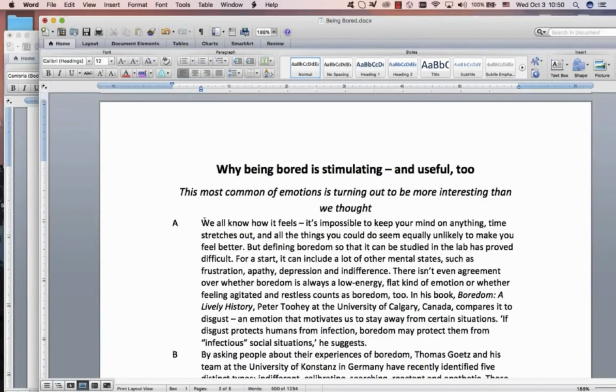"We all know how it feels. It's impossible to keep your mind engaged, and all the things you could do make you feel better. But defining boredom so that it can be studied in the lab has proved difficult." Please notice the contrast marker 'but' over there. So here comes his important information. He's saying we all know what boredom is, but defining boredom so that it can be studied in the laboratory is difficult. As you can see, this is just an introduction, a preparation sentence. Here's the 'but', and here is what he's trying to say.